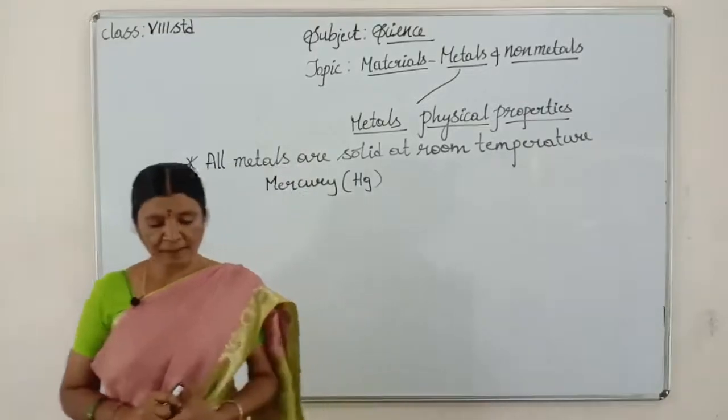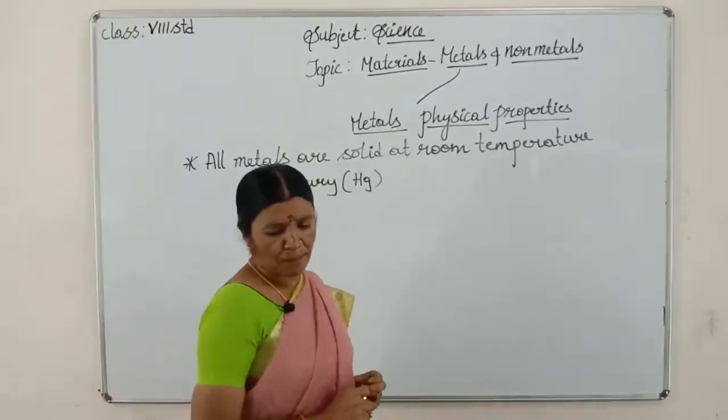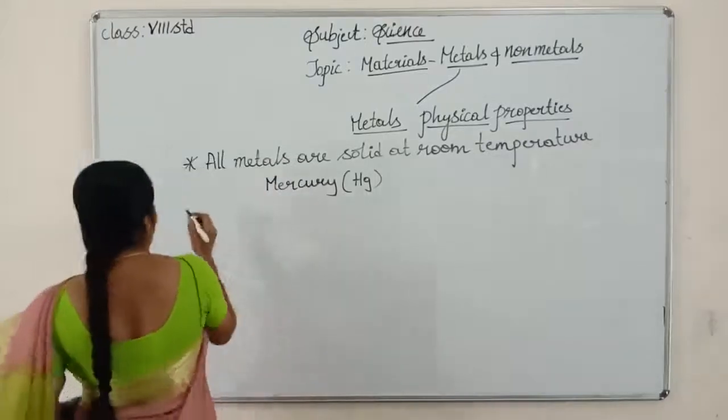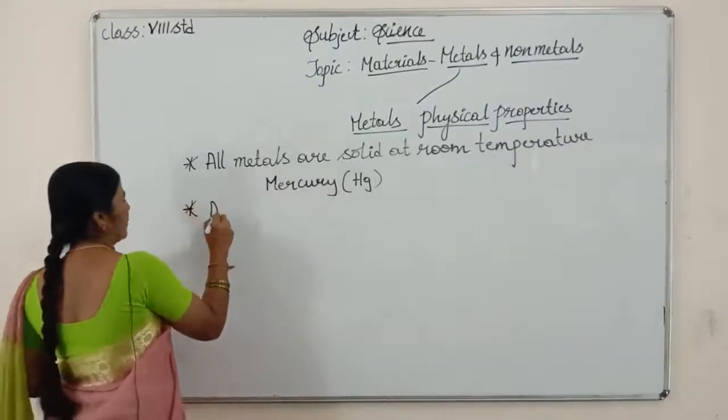Second property, children, all metals have high density.